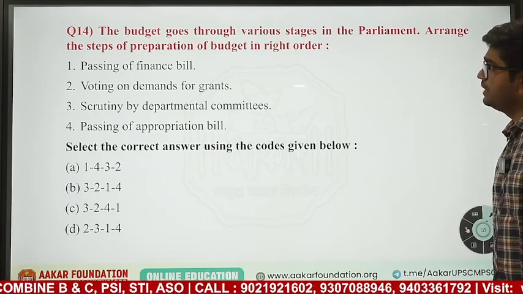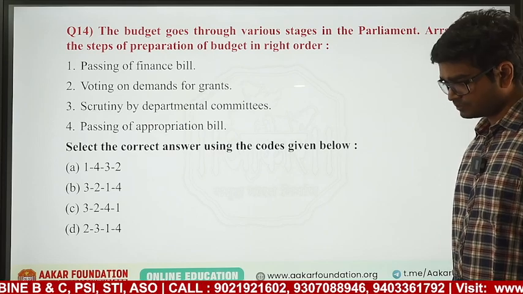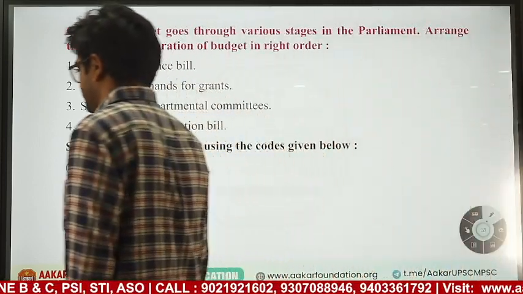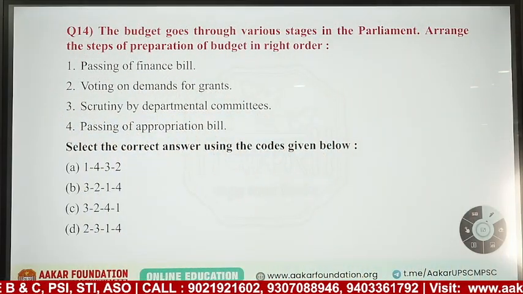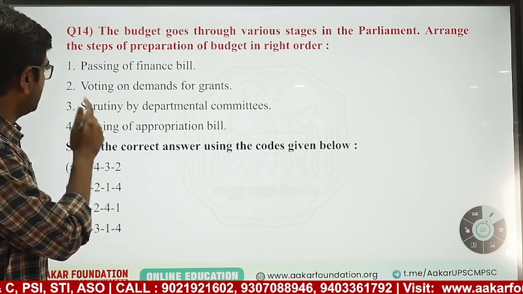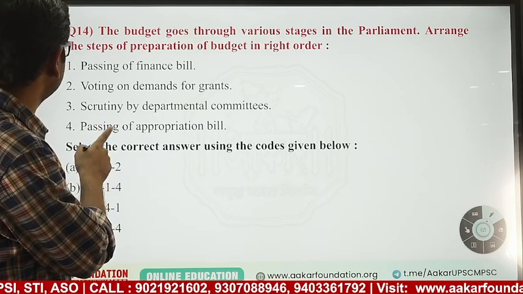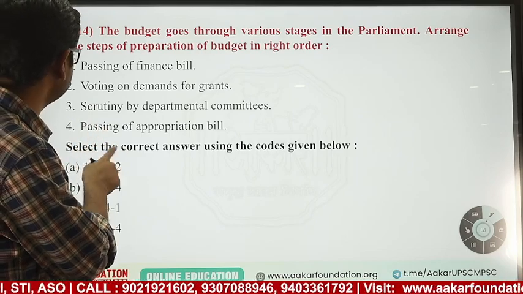Now we need to identify the sequence for budget preparation. Okay. So sequence is first cabinet will be agreeing with the financial bill, money bill. Okay. Then it will come for passing of the finance bill, voting on demands, scrutiny by department, passing of the appropriation.